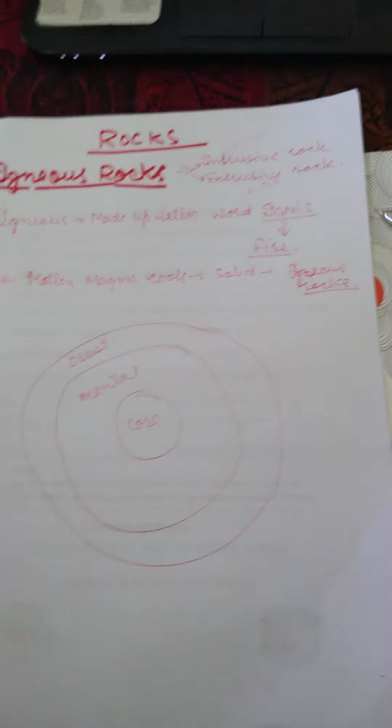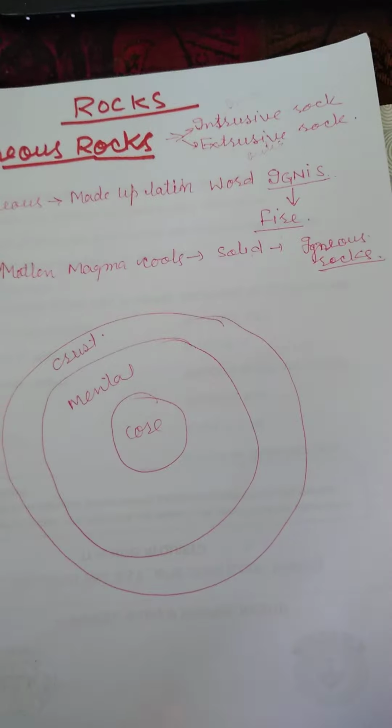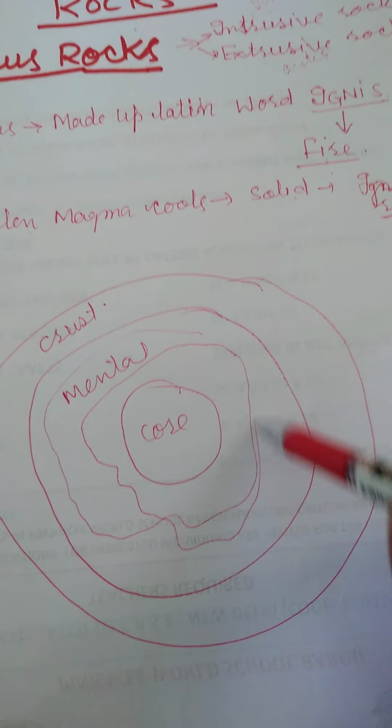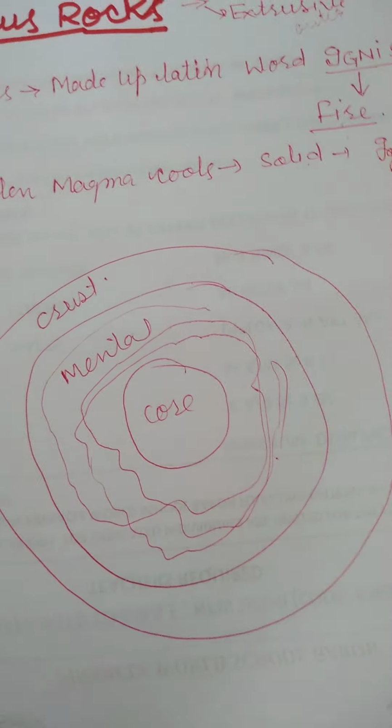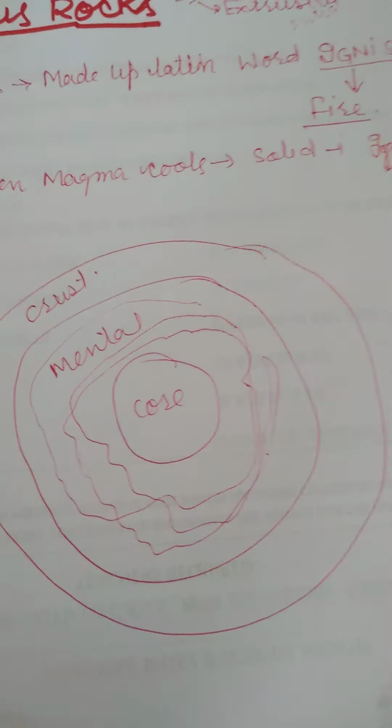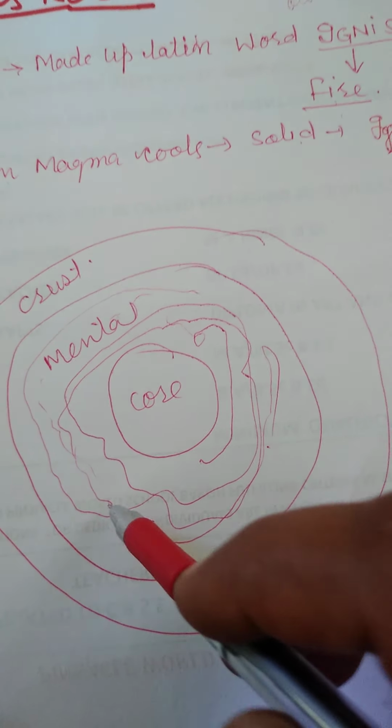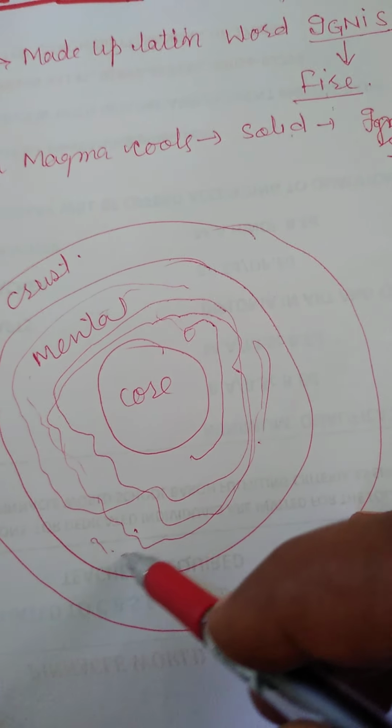Now we will try to understand the terms intrusive and extrusive rocks. Who is responsible for molten material? The mantle. Here we can find all types of molten material. Molten material means melting material. It is molten due to temperature, because the temperature here is very high.